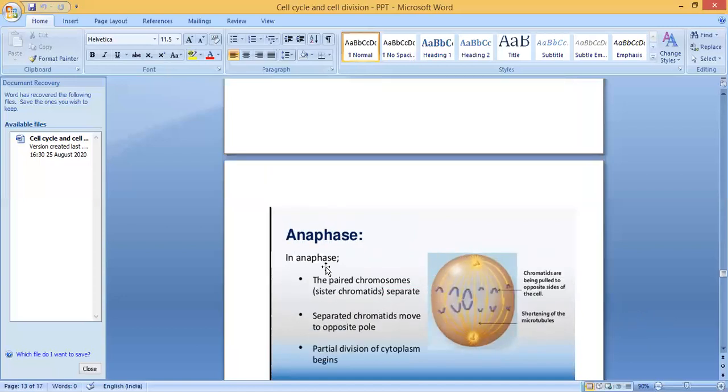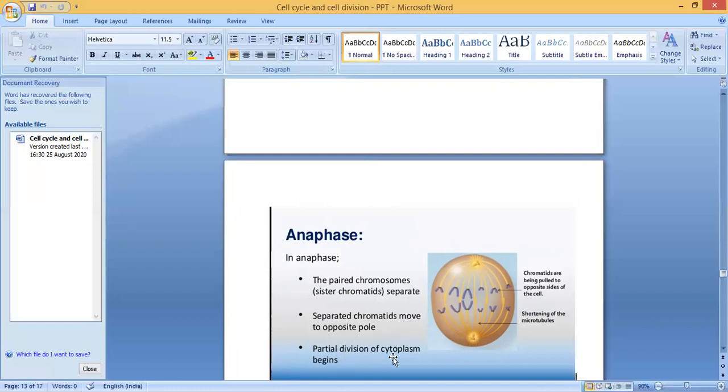In anaphase, what is happening? The paired chromosomes, called sister chromatids, separate. See, it is a pair. In the center, as we said, it is called the centromere. Here they separate, and each one moves to each side. One is going to this side, another is going to the other side. Separated chromatids move to opposite poles.